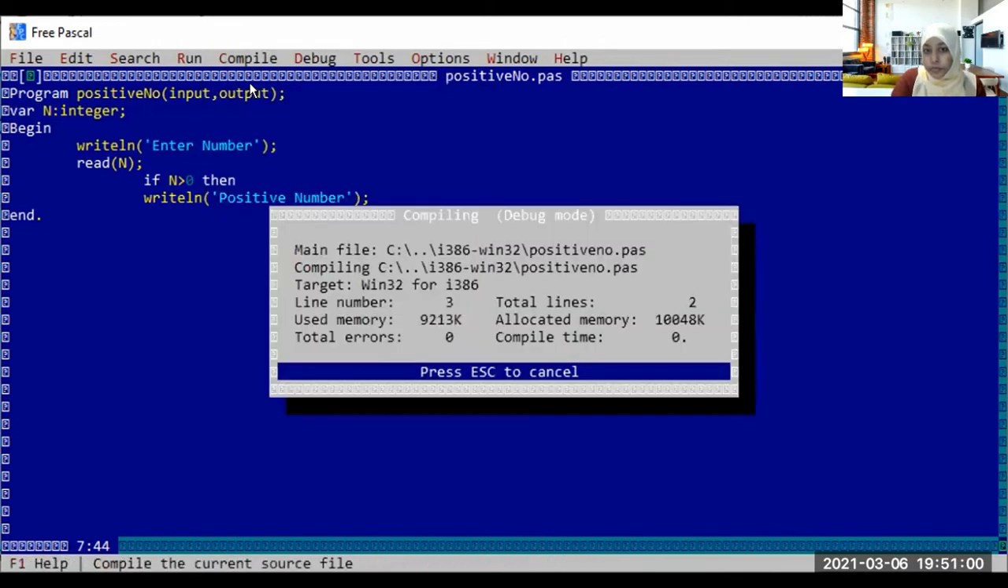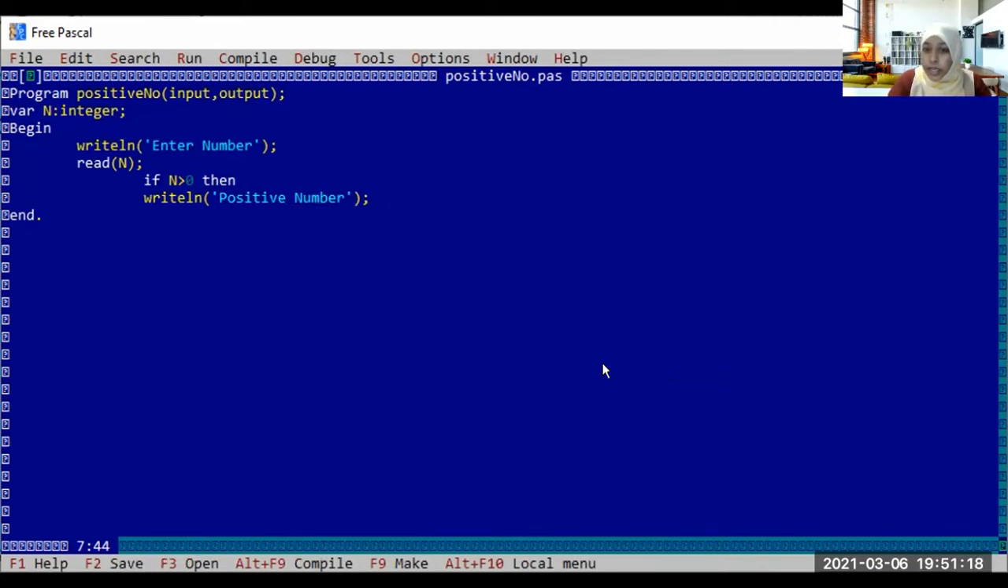Now compile. When you are compiling, if there are any errors, it will show you here. Now there are no errors. For that, it is successfully compiled. So compile successfully. Now press any key on your keyboard and it is now compiled. Done. Now it is converted into the computer language.